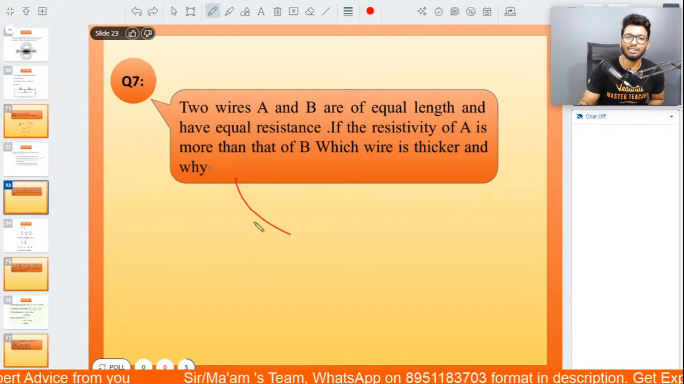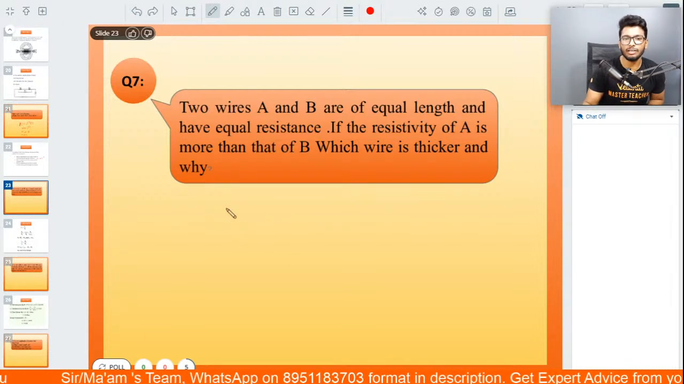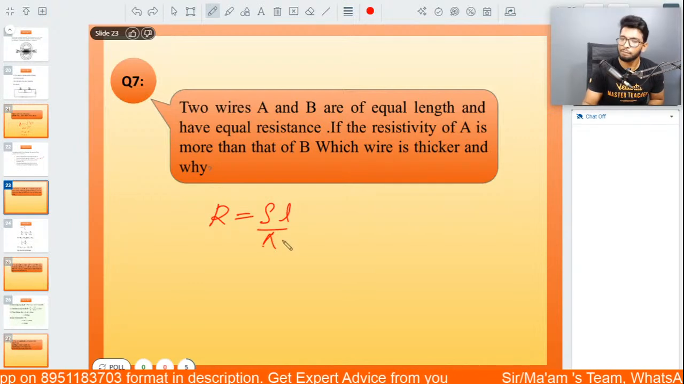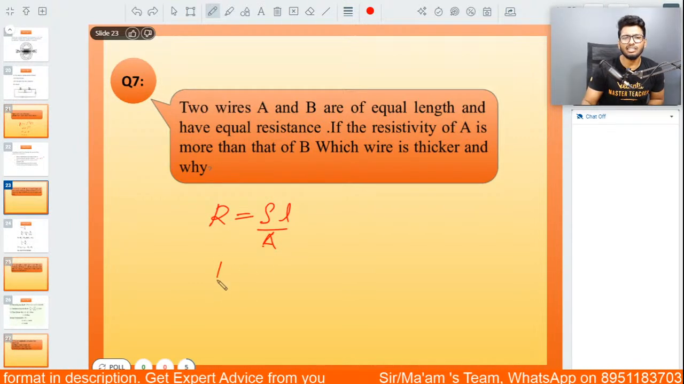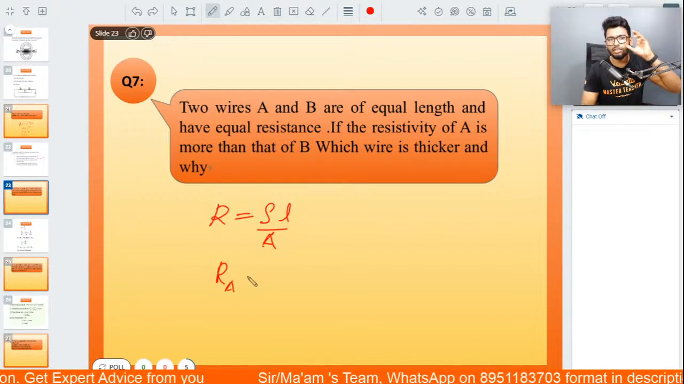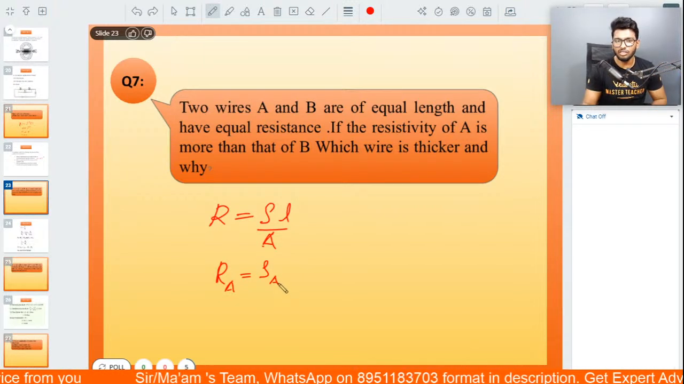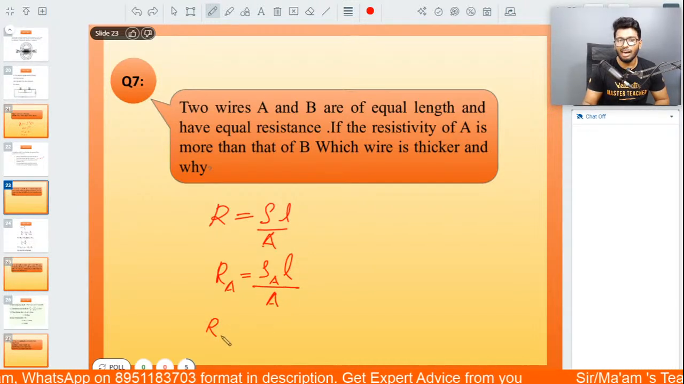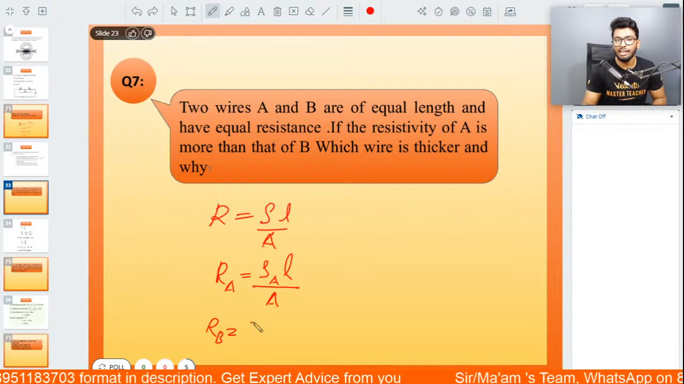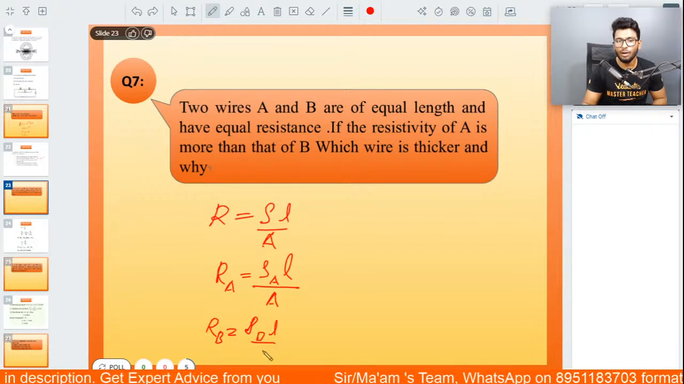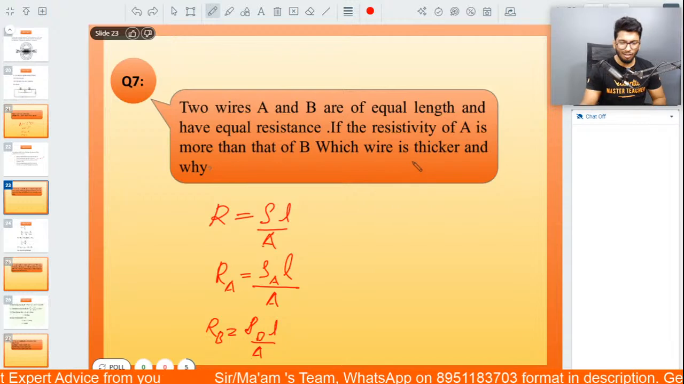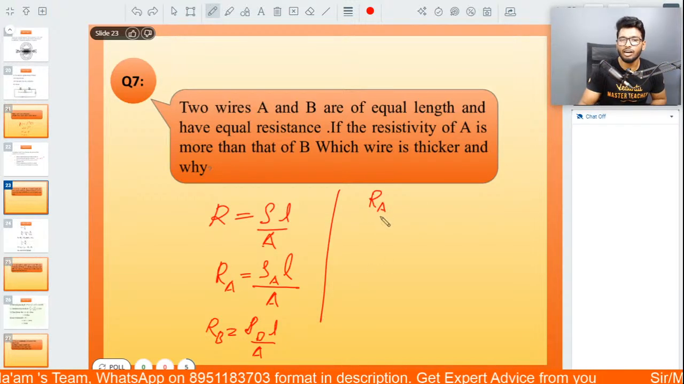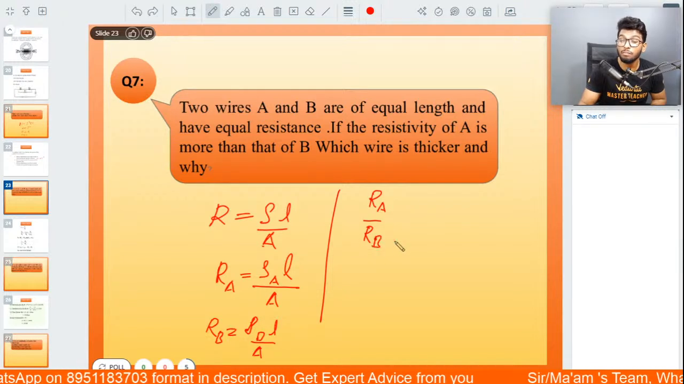Alright. Now, I'll just tell you the mathematical expression, guys. Think about it for a second. We know that resistance is equal to rho into L by A. Alright. So, let's say that the resistance for A, that is the wire A, is rho A, which is the resistivity of A, into L divided by A. And RB, which is the resistance of B, is rho B into L by A. Now, you have to find out which one is thicker. Alright, so let's say that I divide RA by RB here. Now, both of them have the same resistance.